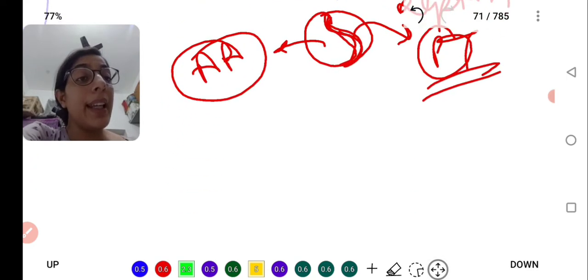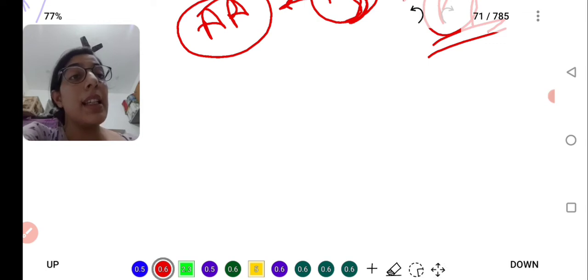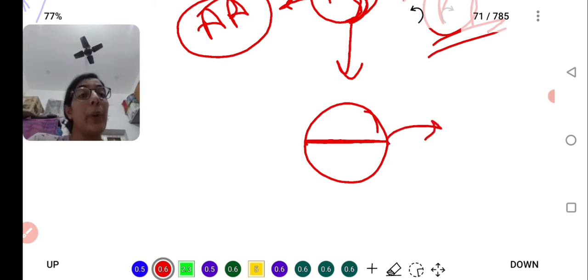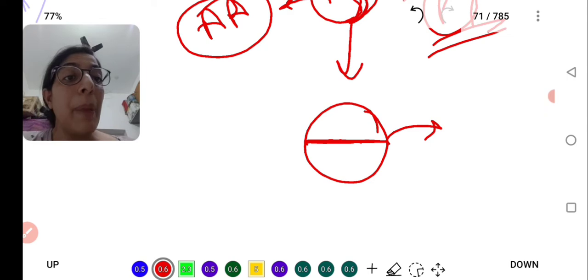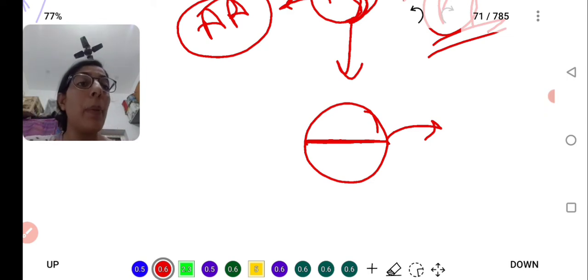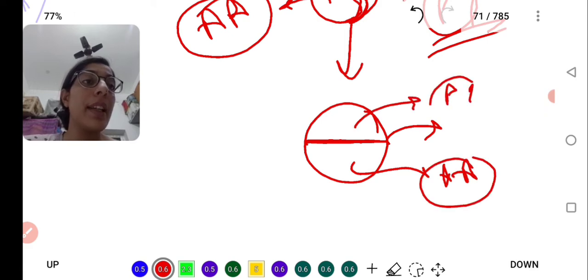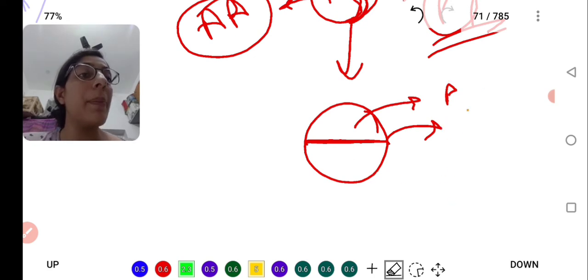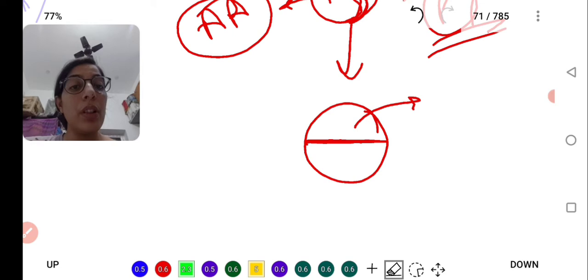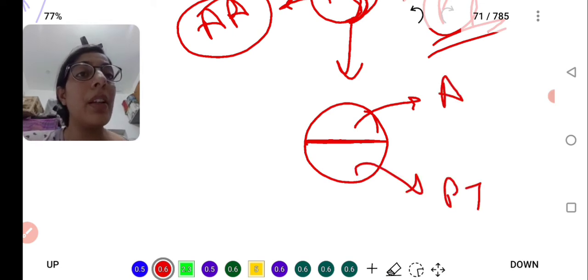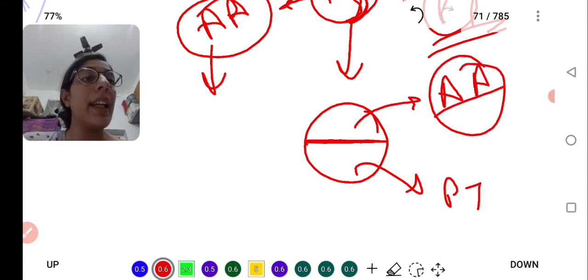When for some reason this spiral septum does not form spirally and becomes straight, what is going to happen? Before, the ascending aorta was present here and the pulmonary trunk here. Now, with no more spiralling of the septum, the pulmonary trunk goes here and the ascending aorta here.